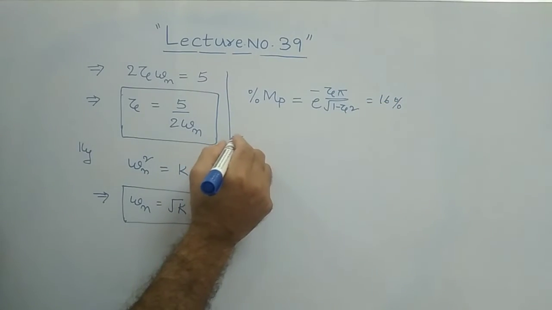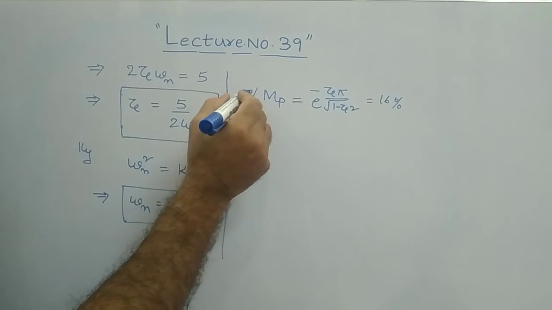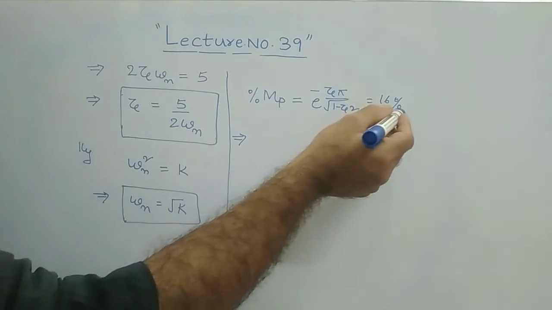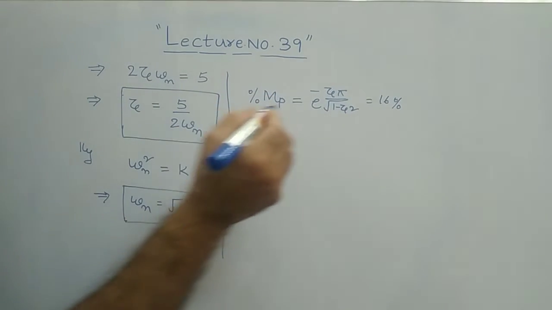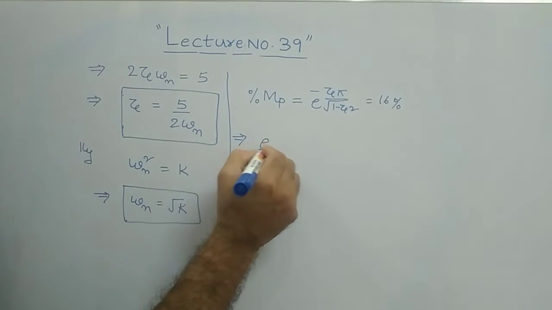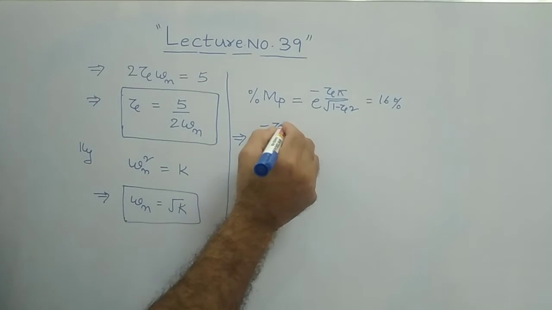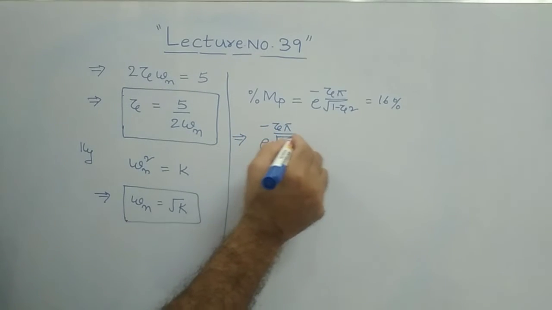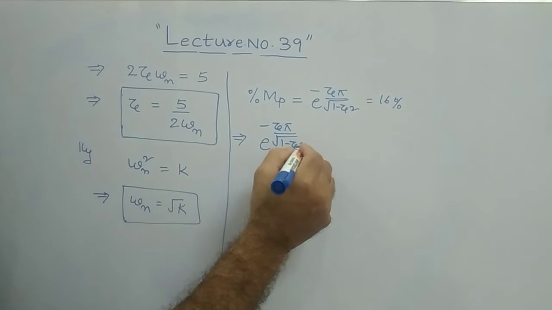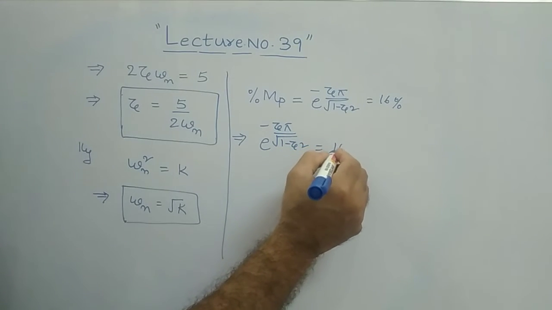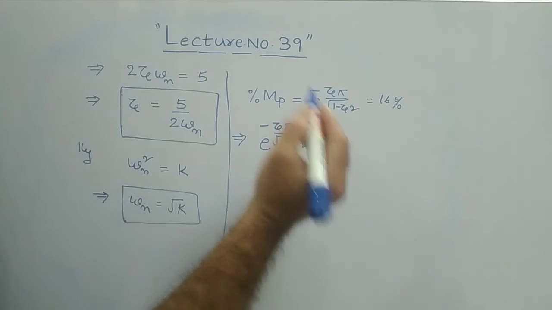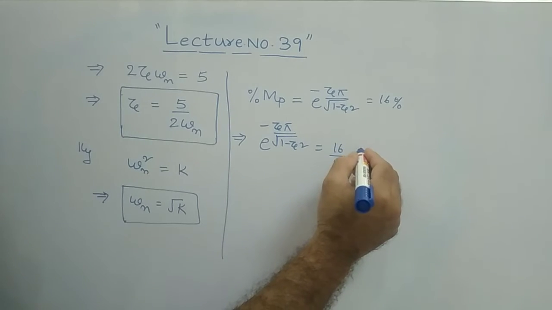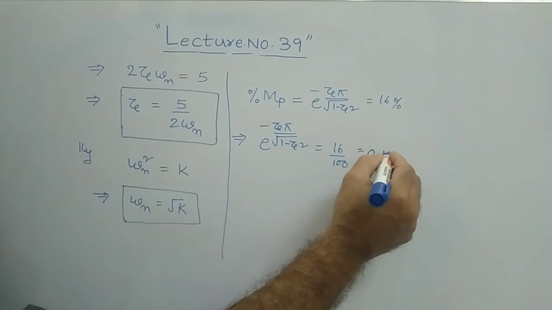That means e power minus zeta pi by square root of 1 minus zeta square is equal to 16 by 100. This is equal to 0.16. Clear?